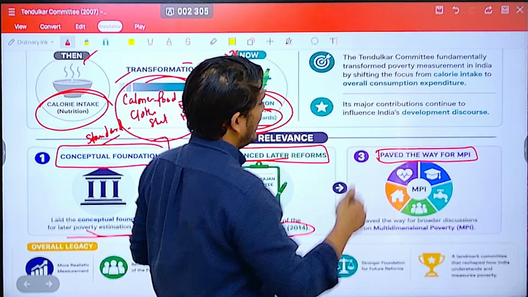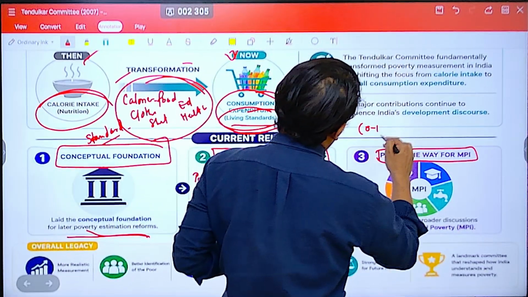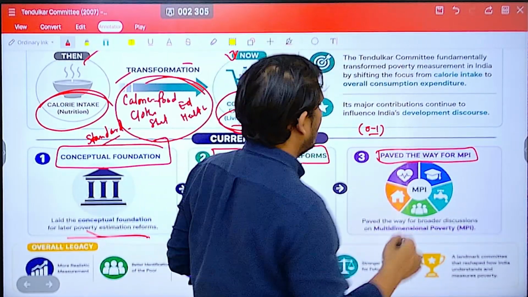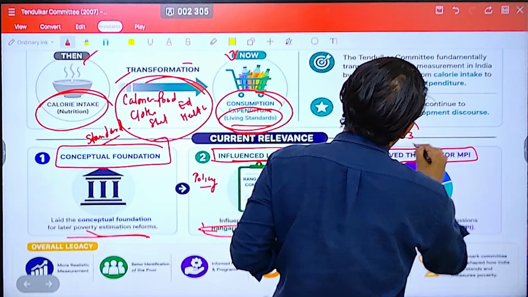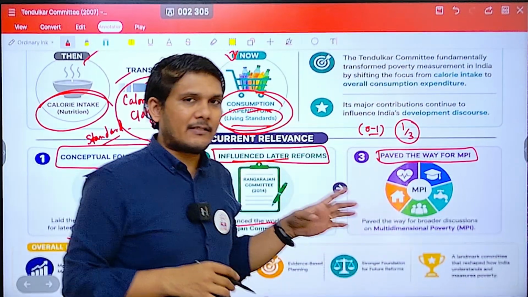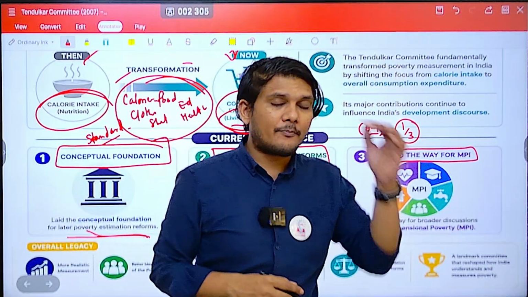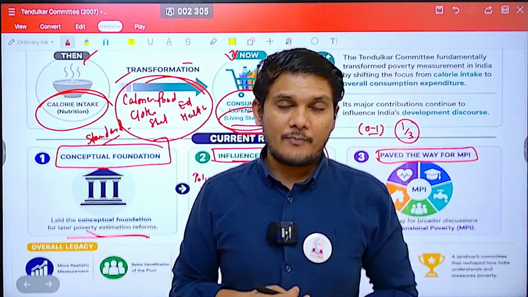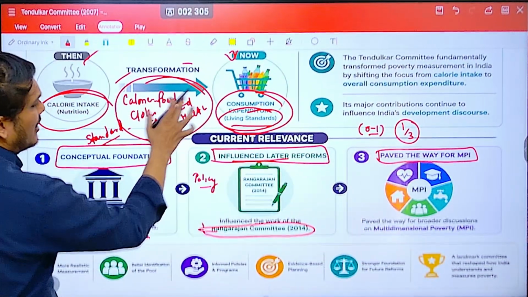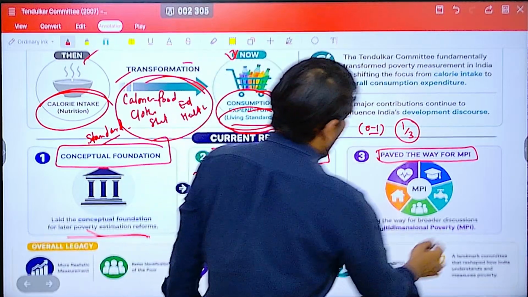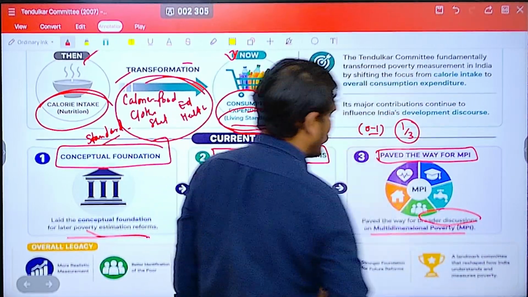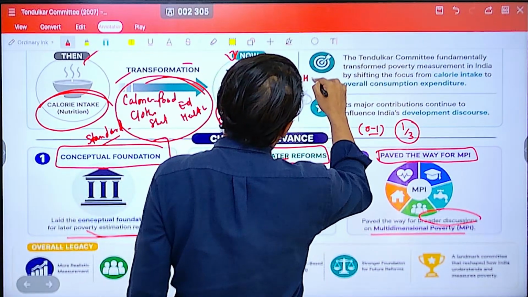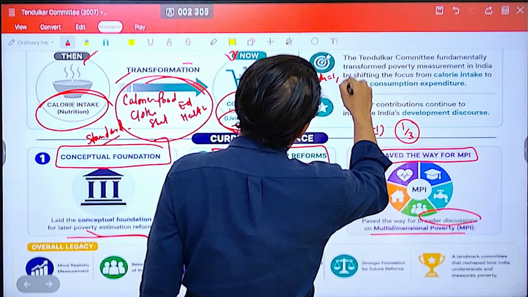However, for both of them, the range is from 0 to 1, 0 being the lowest and 1 being the maximum, and the cutoff is 1 by 3. So anyone who has 33.33%, or 1 by 3, is not multidimensionally poor. Others who are below it will be considered multidimensionally poor. So this is the committee which paved the way for a broader discussion on multidimensional poverty. It generally consists of three dimensions. One dimension is health, given a weightage of 1/3.